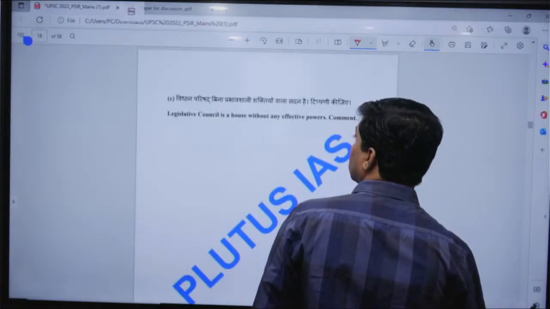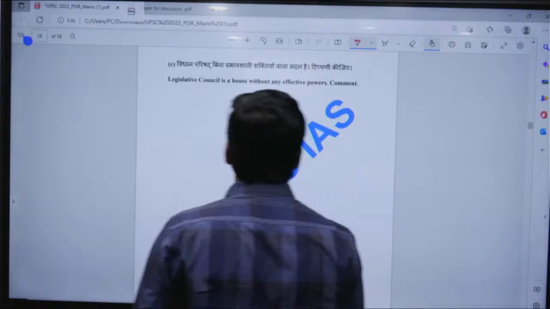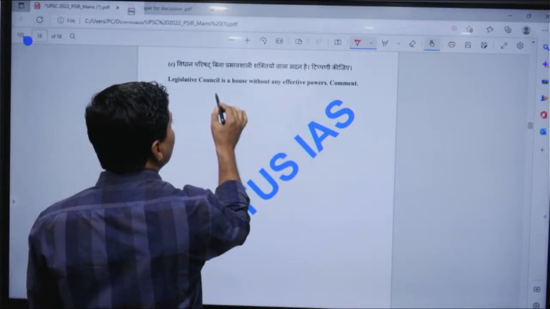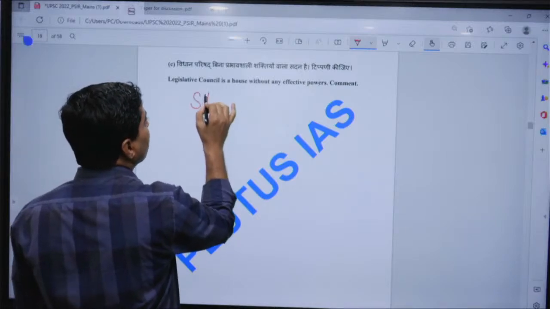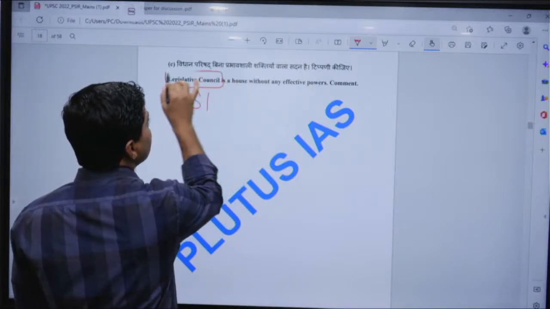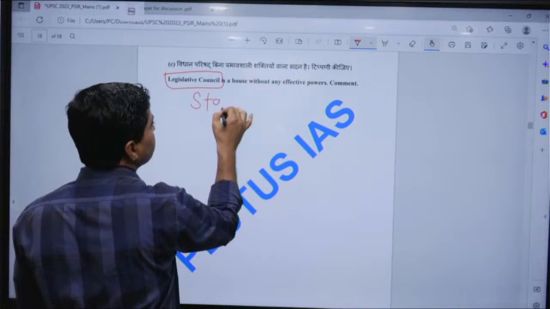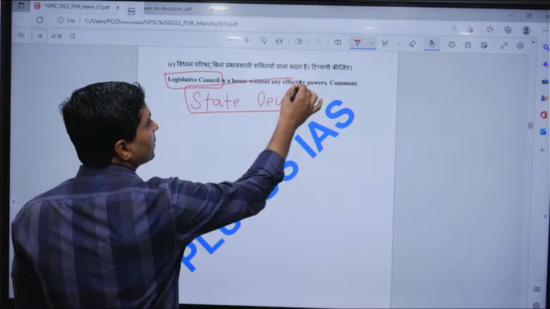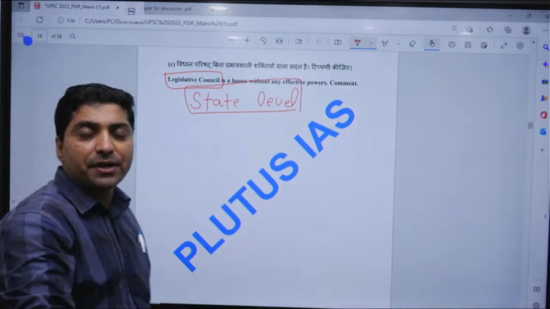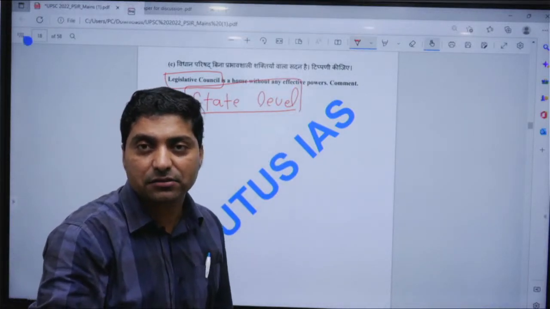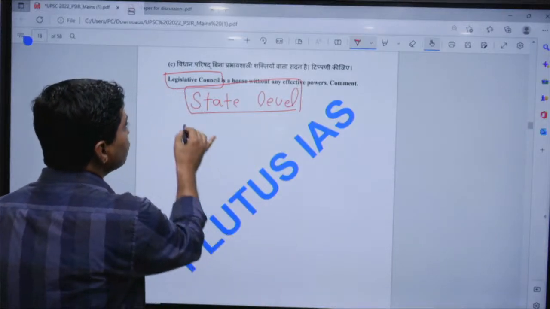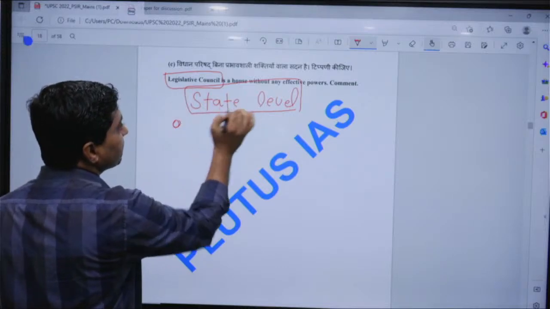Now look at this question. Legislative Council is a house without any effective power. Now everyone knows that the Legislative Council is an institution at the state level. Parliamentary democracy has been opted for at the central level as well as the state level, so one should introduce the Legislative Council.